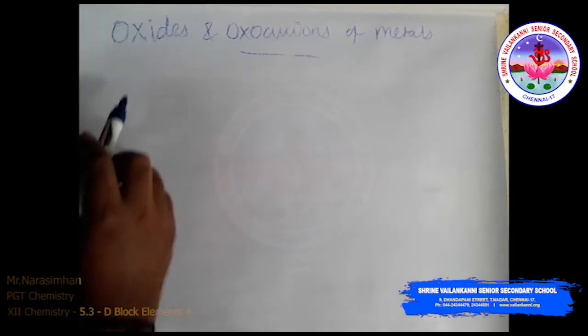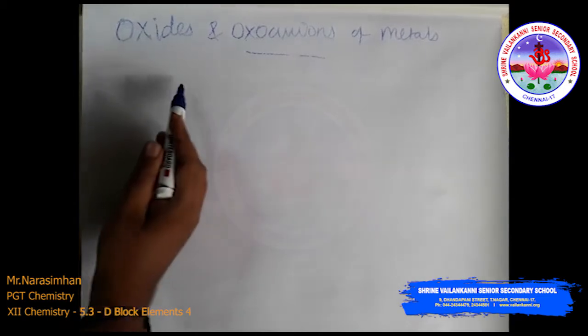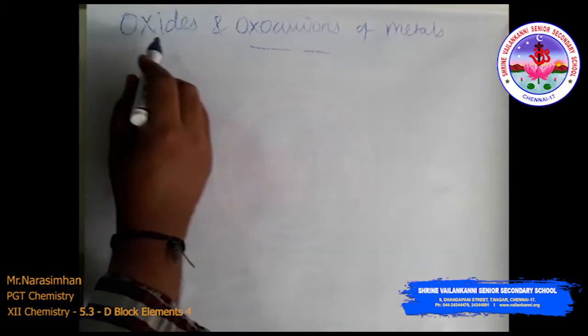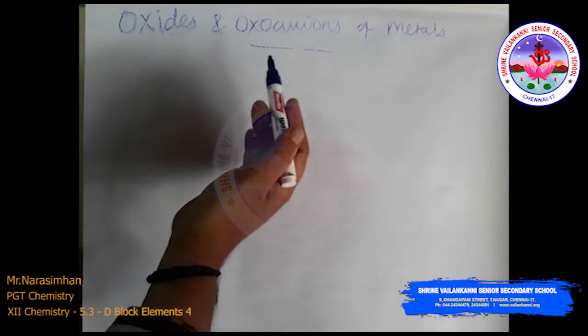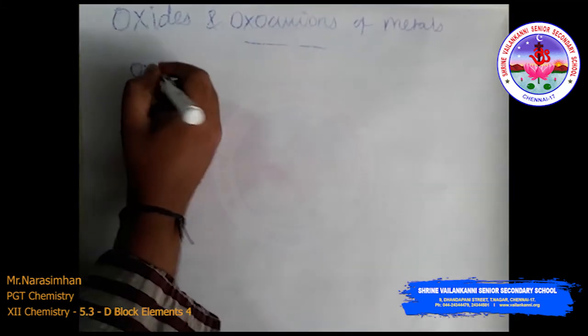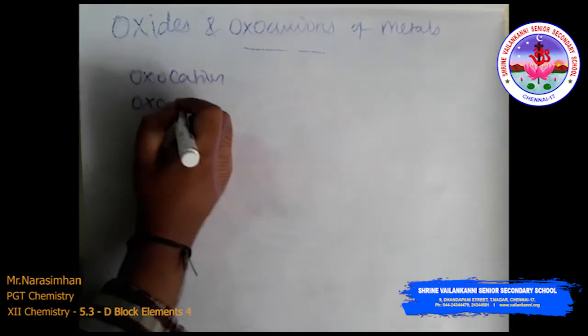The next topic is some important compounds of the transition elements, that is, oxides and oxoanions of metals. First, you must already know oxides. Then oxoanions. What are oxoanions and oxocations? Oxocation, oxoanion.